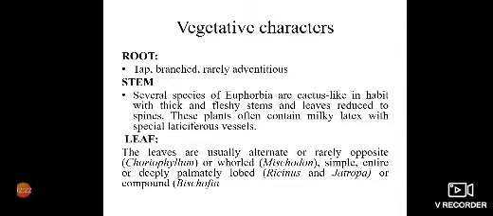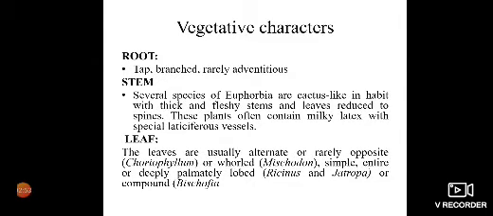They are opposite in Chlorophytum or whorled in Mesodon. They are simple, entire, or sometimes deeply palmately lobed, for example, Ricinus and Jatropha, or they may be compound, for example, Bischofia. The stipules are usually present and they are represented by ciliate glands, for example, Jatropha, or they may be reduced to spines, as in Euphorbia.